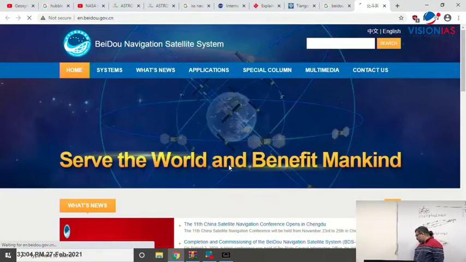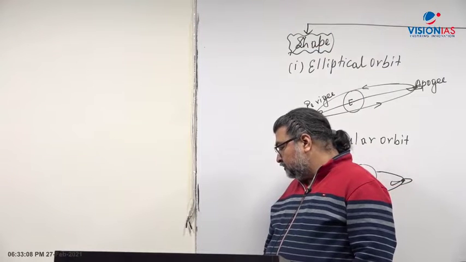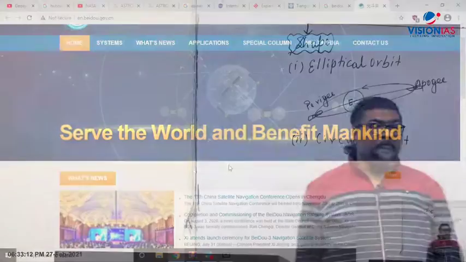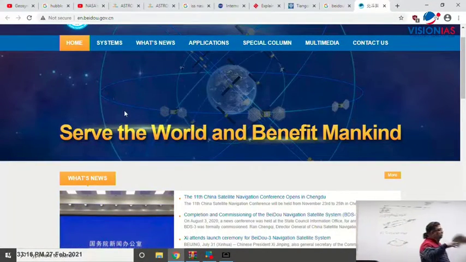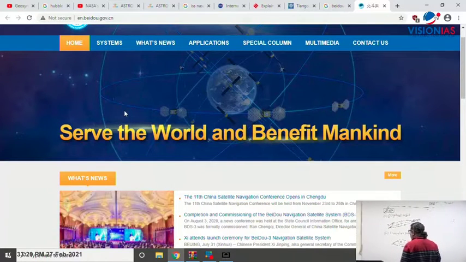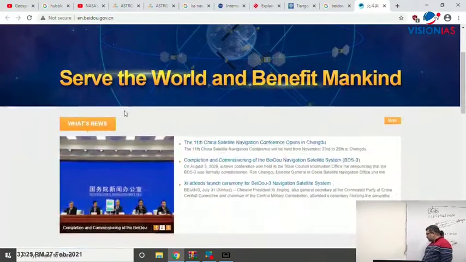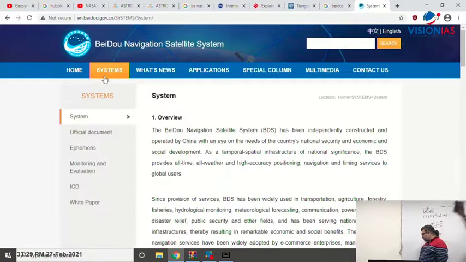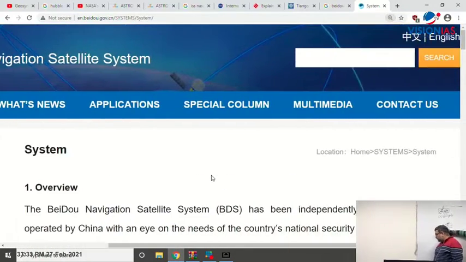You can see the image has also been given, and if you see the image properly, there is the entire constellation of satellites. You will find all the satellites going around in different orbits. So this is about the system. If you just go to China's Beidou navigation system, now see what is given here. I'll just go through it.